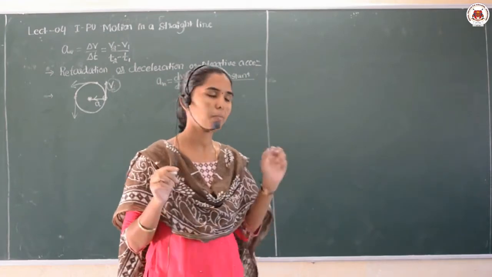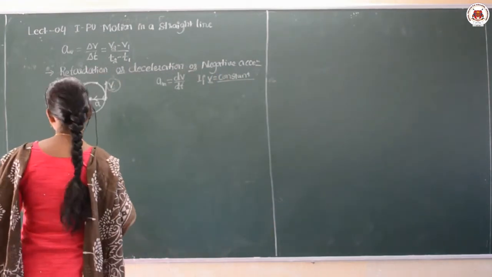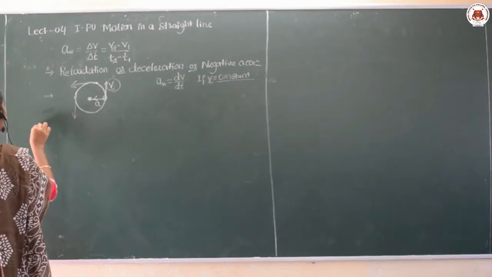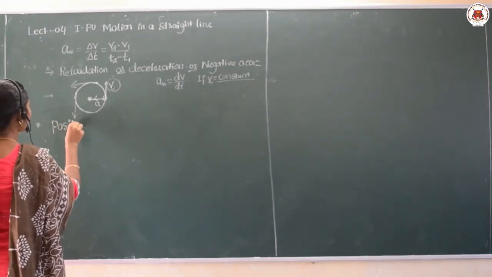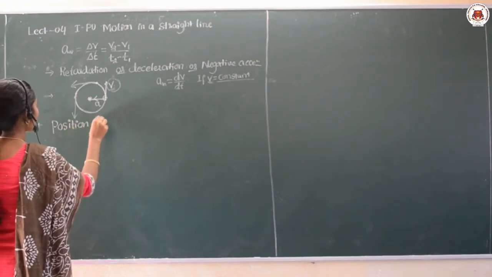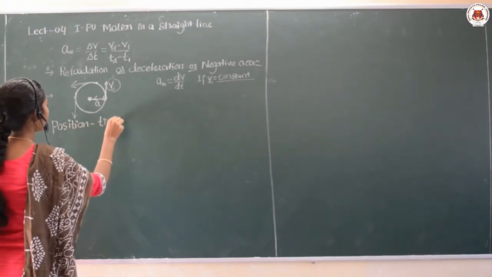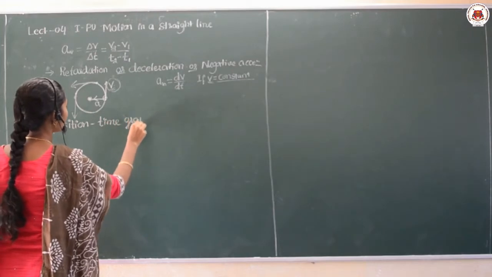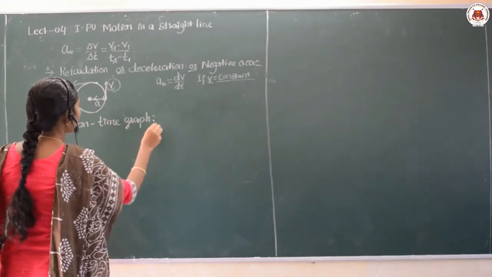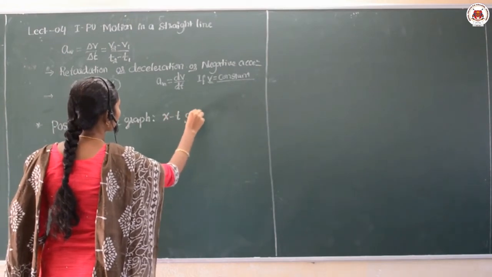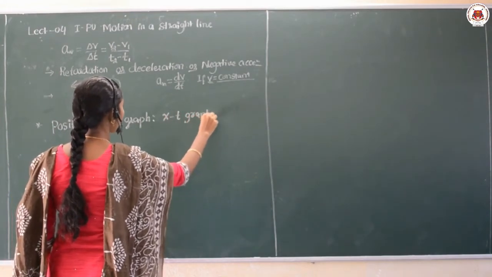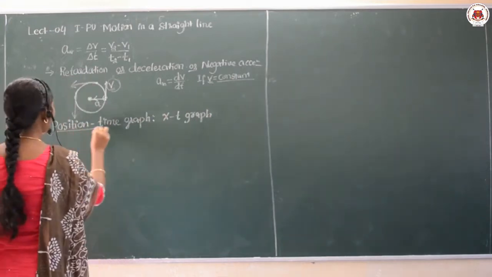Yes, and come dear students, let us discuss the further point, that is the position time graph. It is also called the xt graph. What is the position time graph?